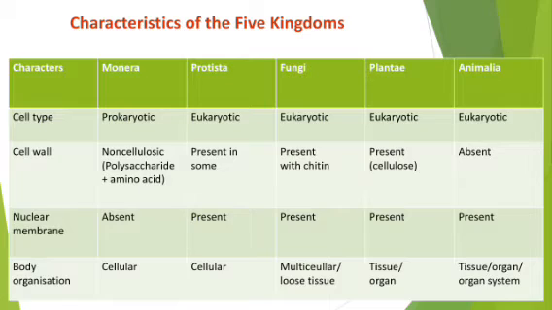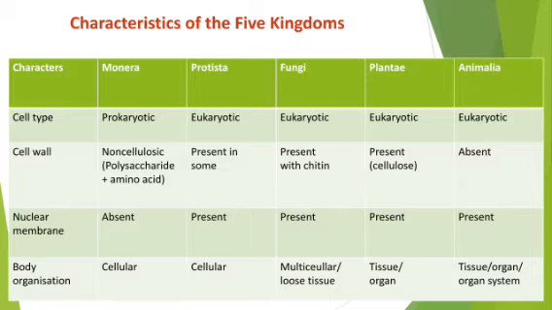Clear? So my dear students, now let us know whether all the kingdom organisms have this cell wall or only a few of them have. Okay. With the study of whether a cell wall is present or absent, from here you are going to learn a very good idea about who is able to show photosynthesis and who is not able to show photosynthesis.